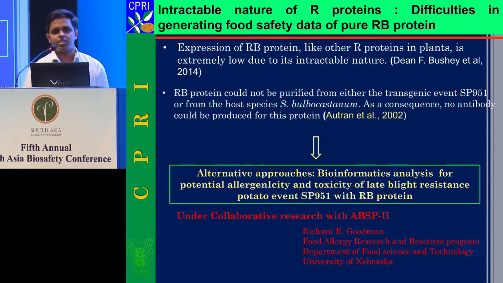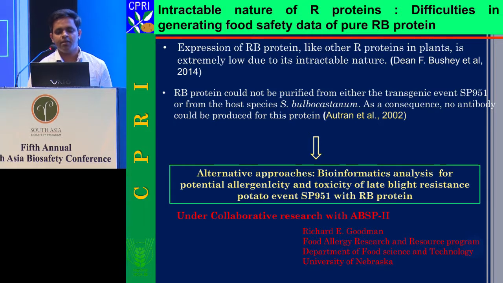It is difficult to express the protein, whether in E. coli, bacteria, or baculovirus. So it is very difficult to isolate the RB protein either from the transgenic event or from the wild species Solanum bulbocastanum, from which it originated. There are several reports from the USA, Michigan State, and in our lab also, we proved that it is very difficult to isolate the pure form of RB protein from our transgenic lines.